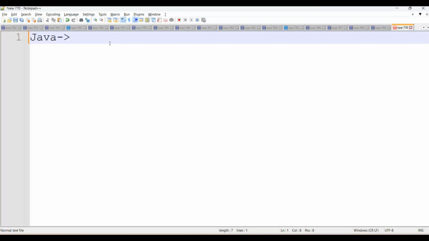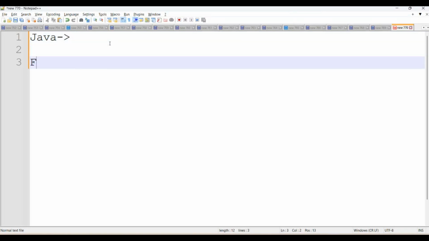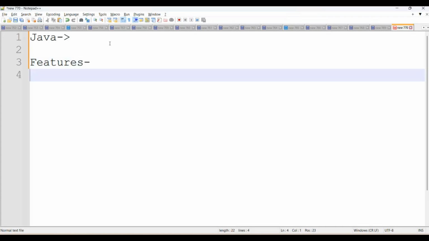And behind that, there is some funny history, because they chose its symbol as a coffee cup and the language name as Java. Why is Java so popular? Because of its good features. Then what are the features in Java?